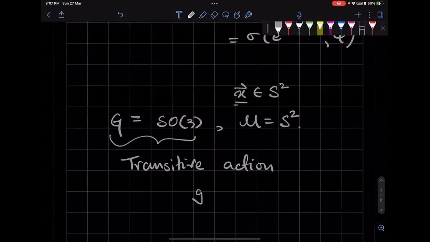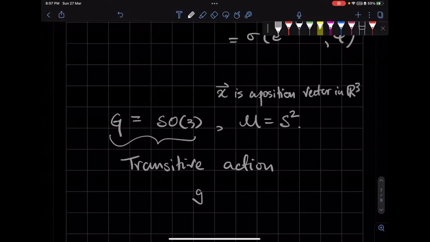For convenience, I'm writing X as a set of three numbers, so maybe I should say X is a position vector with its norm given by 1.